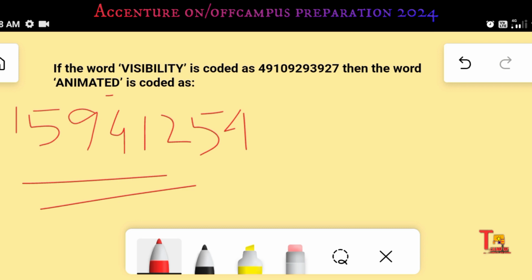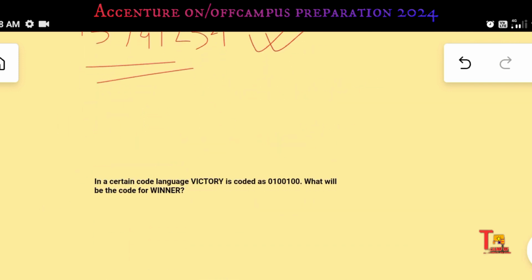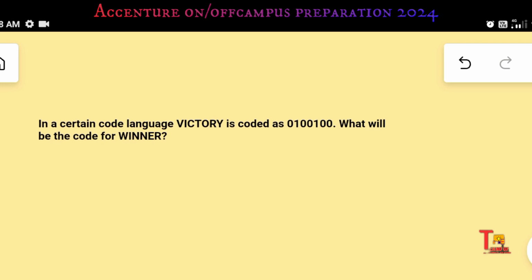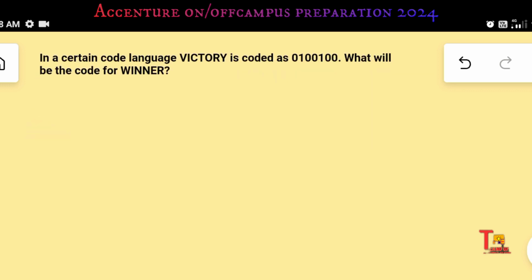I hope you got the answer. N is 14. Okay, this will be the answer. Just look at the logic as for now, right? Okay, let's go to the next problem. Okay, this is a quiz for you. Just solve this problem, and if you can't solve, then ask me in the comment box. I will give you the problem's explanation. Okay, let's go to another problem.